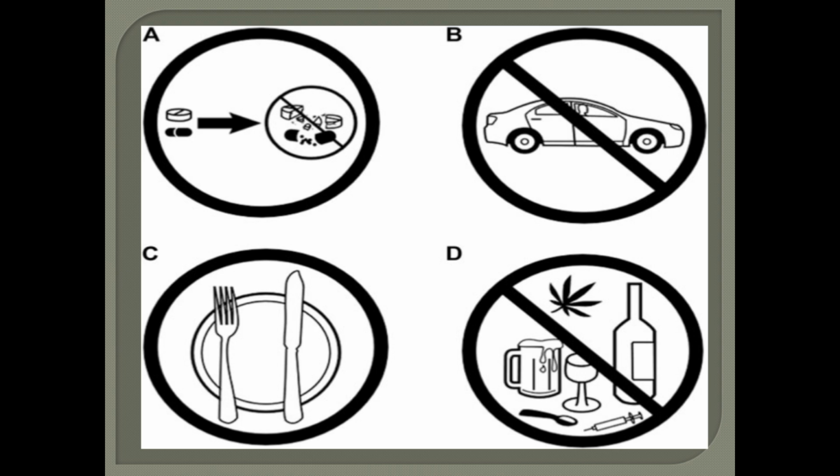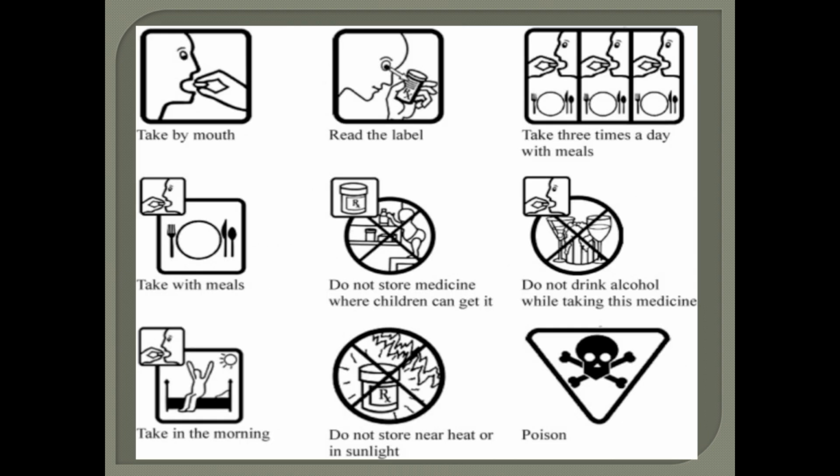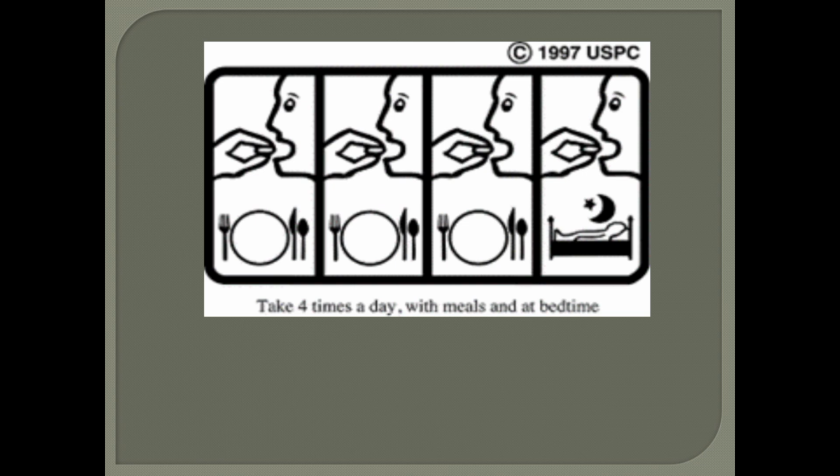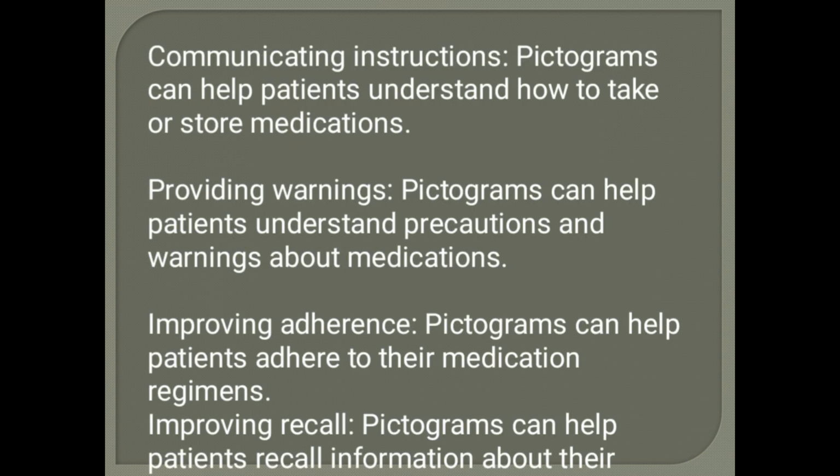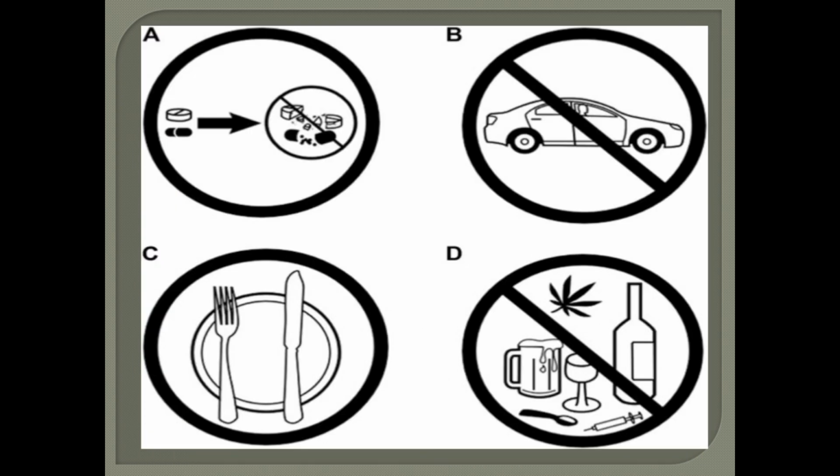A picture. B picture indicates do not take while driving. C means take with meals, with food. D means do not take with alcohol or any drugs. So these are some of the examples of pictograms which communicate the instructions or important warnings regarding the medications to the patient. The patients can easily understand and recall it. Thank you.